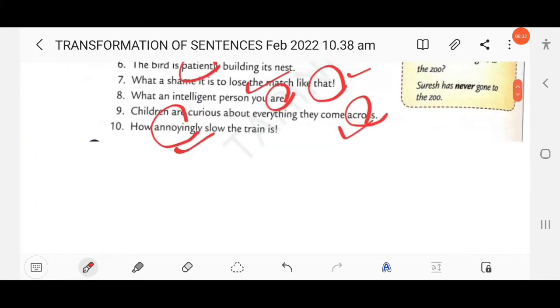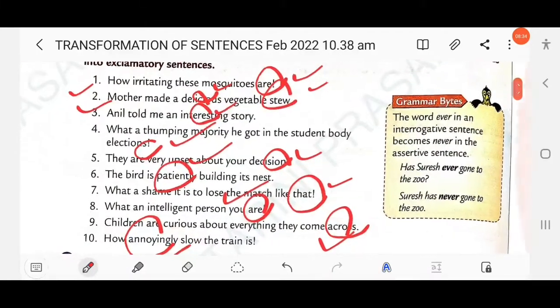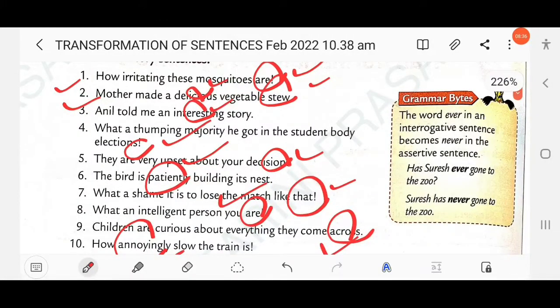Then next here, just look at the box here, grammar bites. The word "ever" in an interrogative sentence becomes "never" in an assertive sentence. Take an example: Have you ever visited Delhi? Here you will get the answer: I have never visited Delhi.